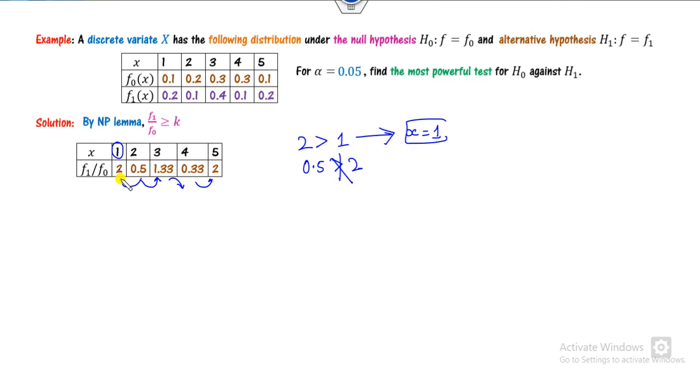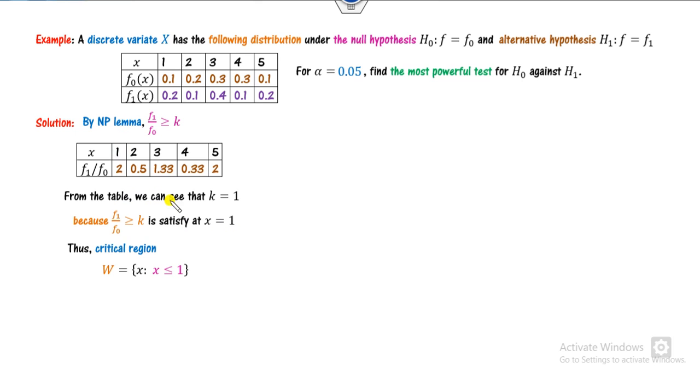Now corresponding to the 1, what will happen on the next side is it's decreasing. So your critical region will be x less than k star. If it's satisfied here, since it's increasing, you have to write accordingly. Now what is the k star? The corresponding value of k is my 1. So the critical region is x less than or equal to 1. Now because it's here, we can define this value less than or equal to alpha.